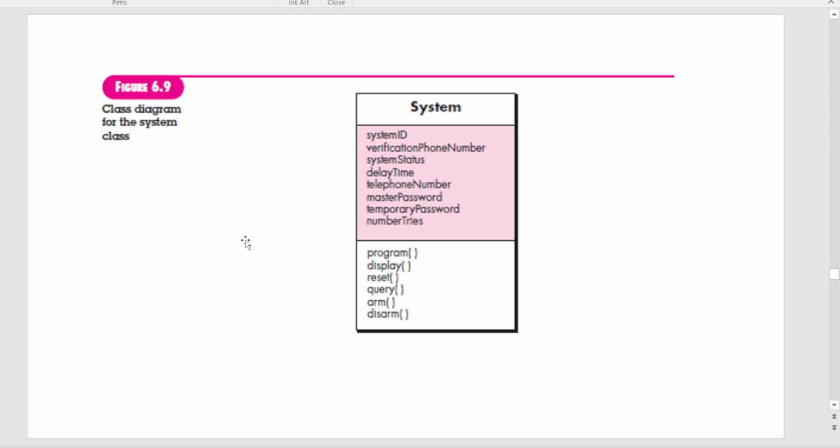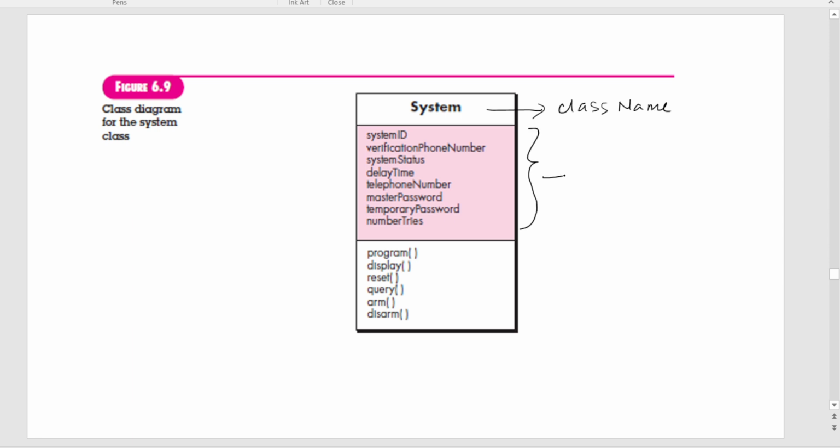This is a general class diagram, and it has three sections. Okay, the first section tells you about the class name. So this is the class name, this is system.